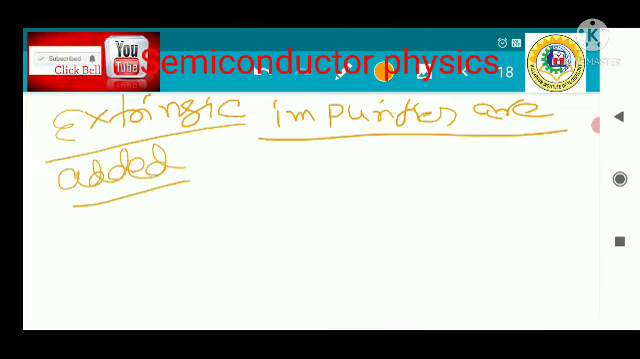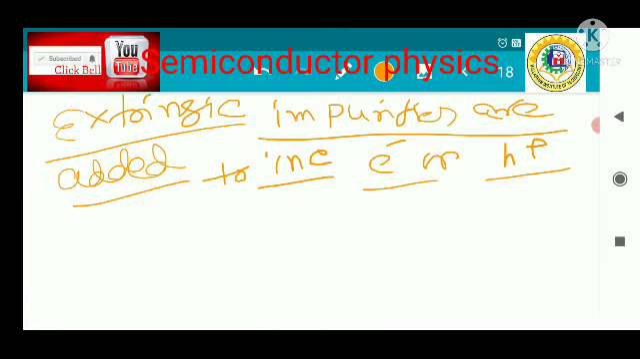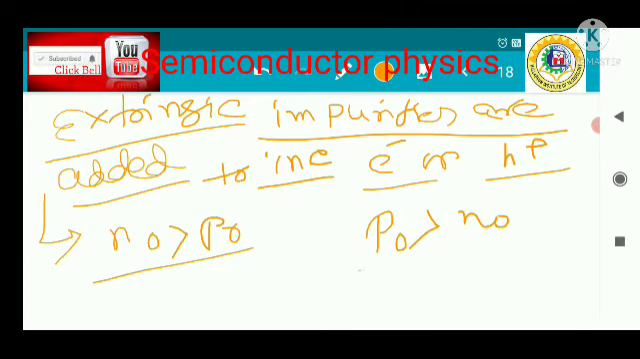Okay, now in the case of the extrinsic semiconductor, what do we mean by the extrinsic semiconductor? Here impurities are added. Impurities means foreign particles, added to increase electron or hole concentration. Now how does this happen? In the extrinsic semiconductor, electron concentration is greater than hole concentration, or maybe hole concentration is greater than electron concentration, because we have added the impurity atom to increase the electron and hole concentration.